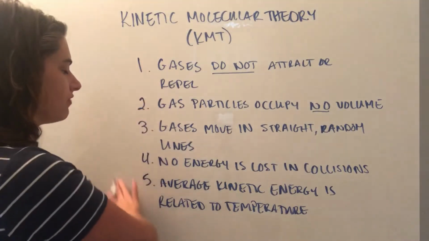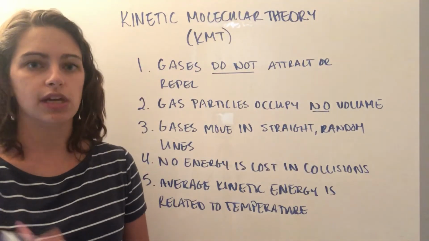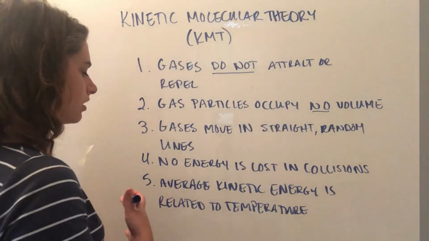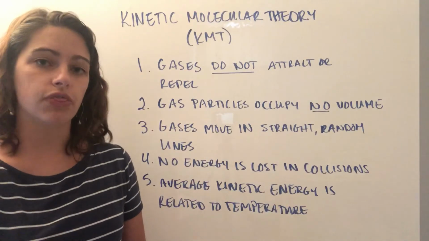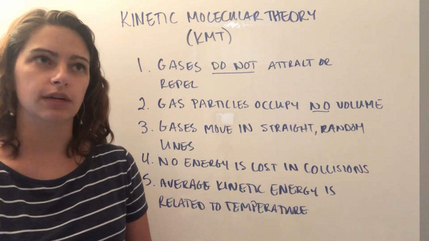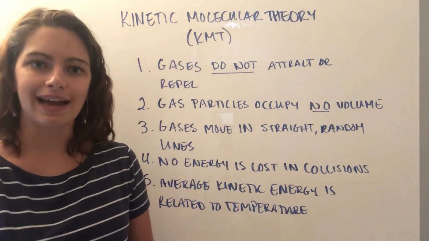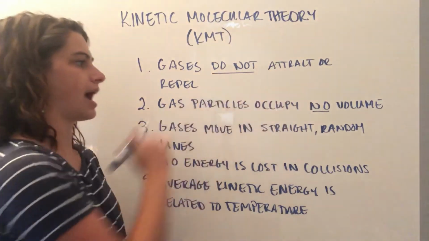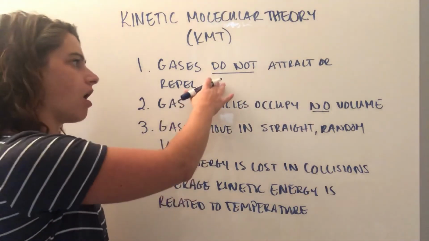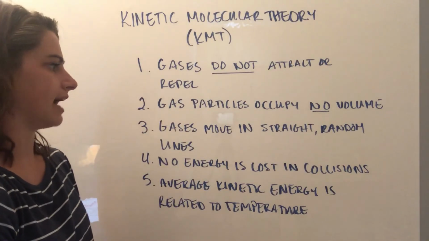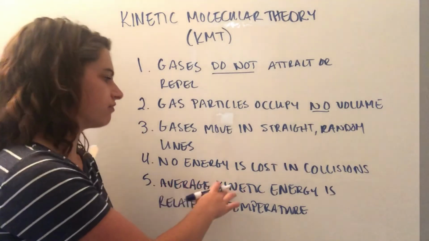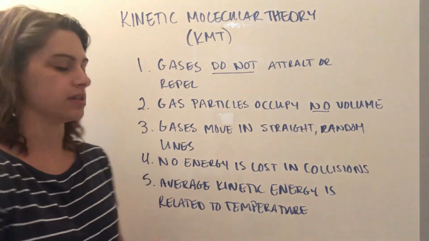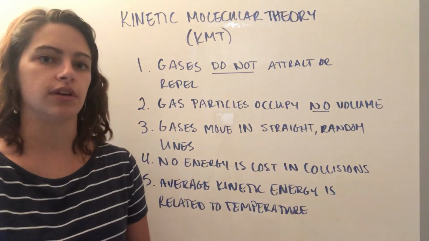So these are the 5 pieces of kinetic molecular theory that we use to simplify some of our behaviors of gases, so that our calculations work out well. There are also real gases, in which not all of these do actually pertain. So we acknowledge that gas particles do actually have to occupy some amount of volume. There are attractive forces between gas particles. Sometimes not all of the collisions are elastic. However, for our purposes, we're going to stick with kinetic molecular theory because it keeps everything nice and simple.